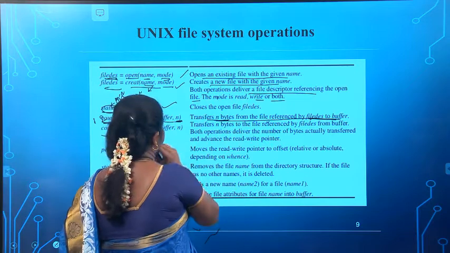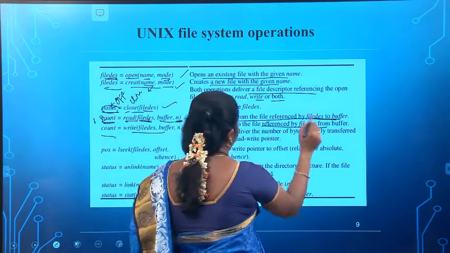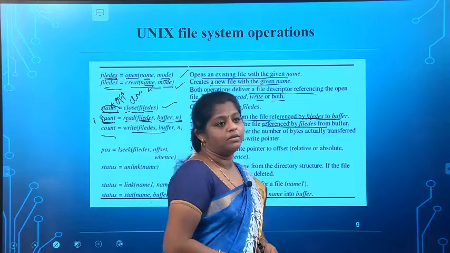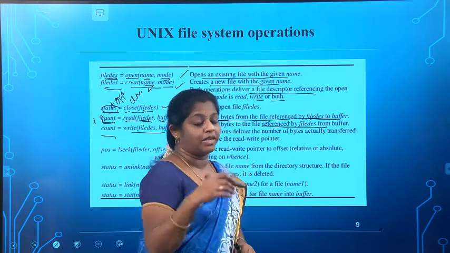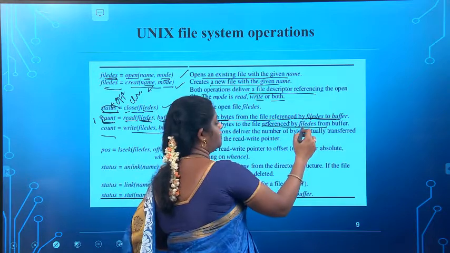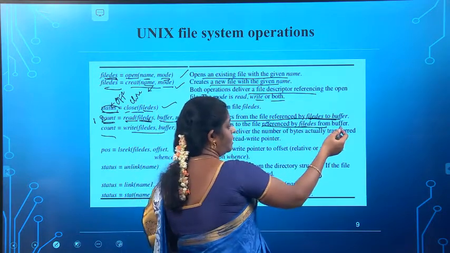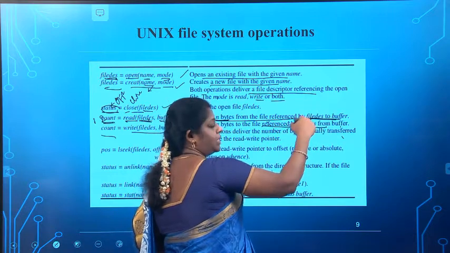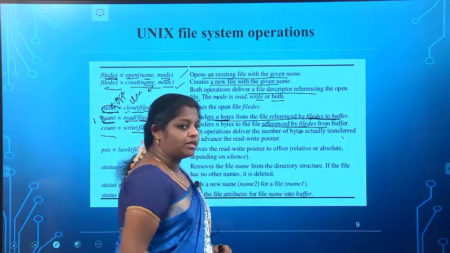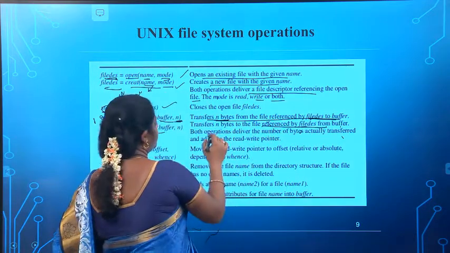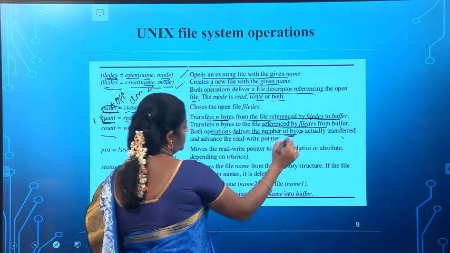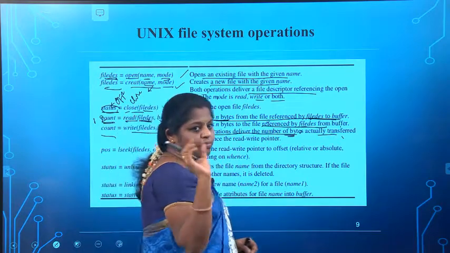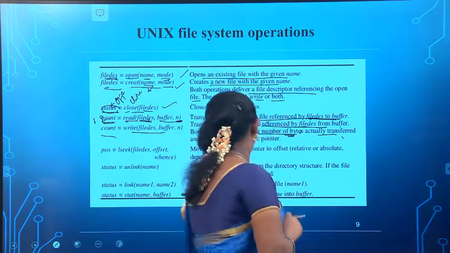Write is also the same, referenced by the file destination, from the buffer to the file, because they are going to write it. Both operations deliver the number of bytes, because it should represent how many bytes a user needs to read or write.